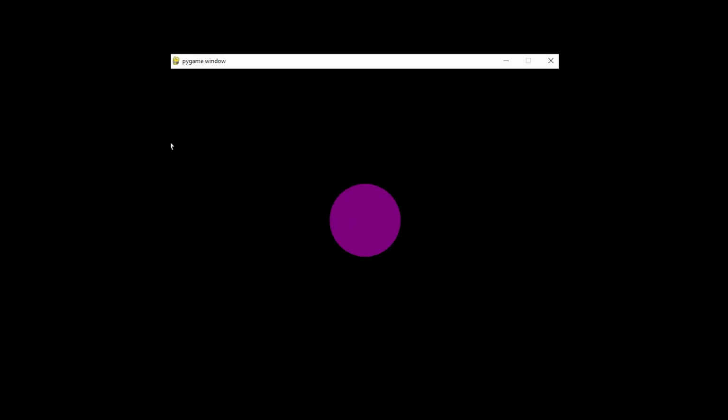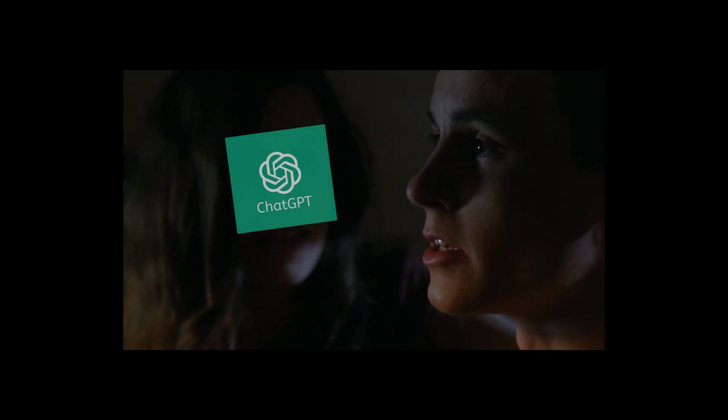There we go. It created a purple ball which can be controlled by the arrow buttons on my keyboard. The only thing it didn't get right was to make it 3D. But to be fair, I guess I am the problem. I could have communicated it better.